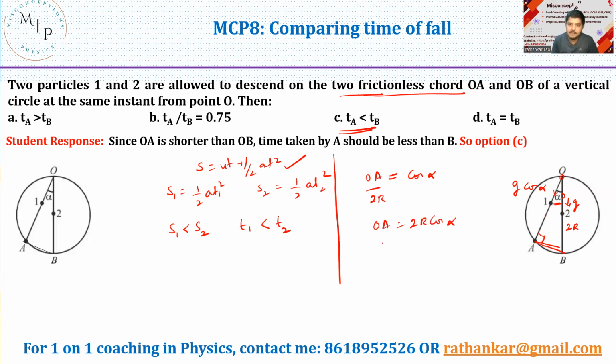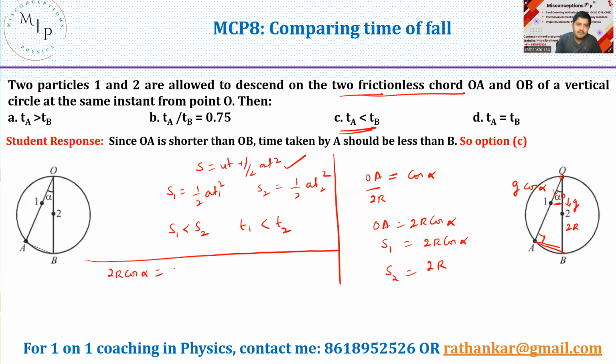Now what is OA? The path S1. S1 should be equal to 2R cos alpha. While S2, what is S2? The path OB, which should thus be equal to 2R. Now with all these expressions, let me substitute over here. So now for S1, what is S1? 2R cos alpha should now be equal to